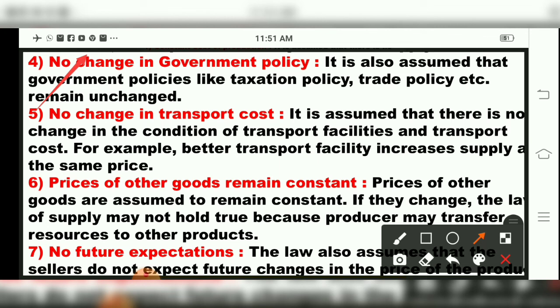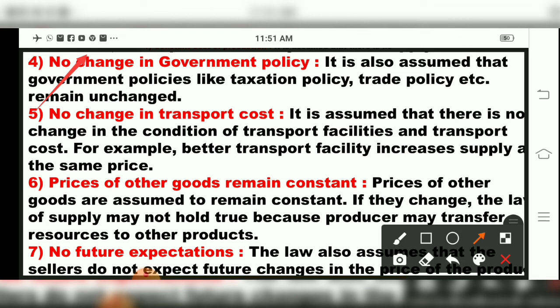There are slight changes in the financial planning of the government, and that is why policies are changed. When these policies change, there is an effect on supply. So for the supply statement to be correct, the government should not change its policy continuously.